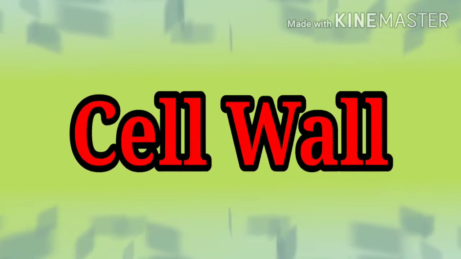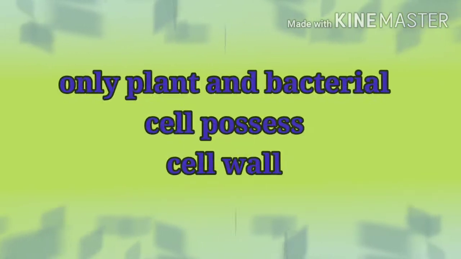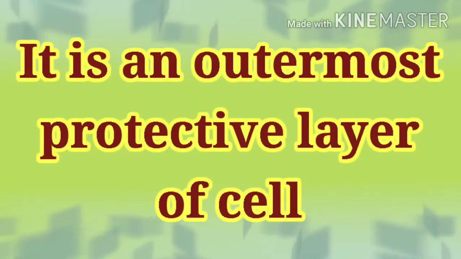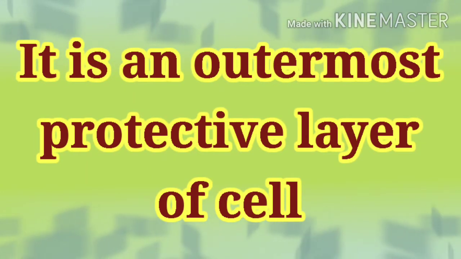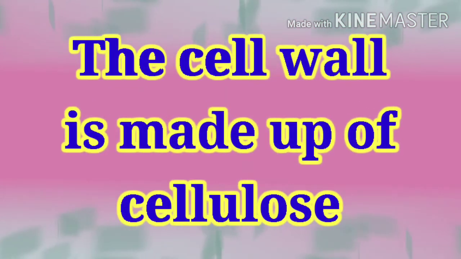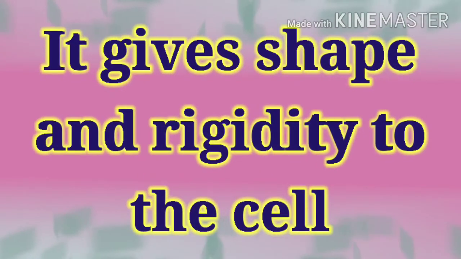Cell wall. Only plant and bacterial cells possess cell wall. It is an outermost protective layer of the cell. It is a non-living structure. The cell wall is made up of cellulose. It gives shape and rigidity to the cell.